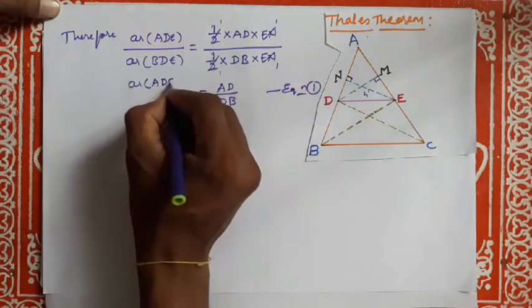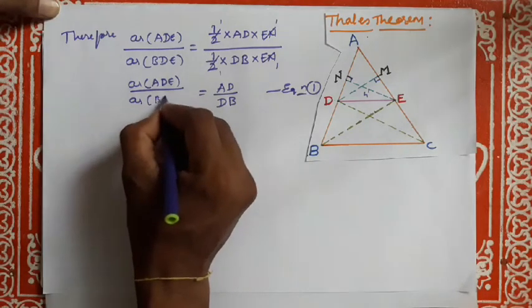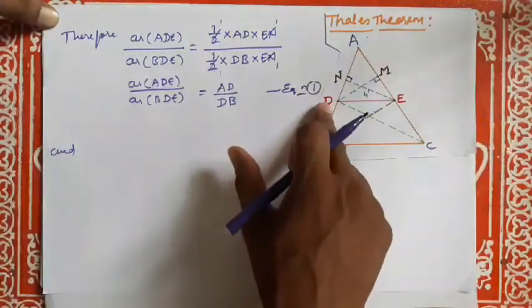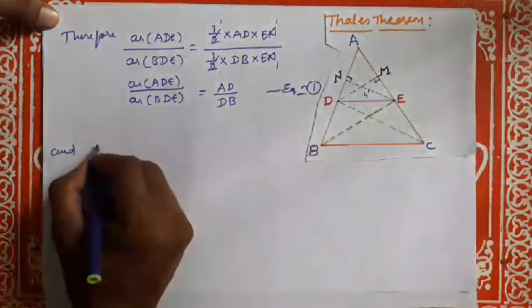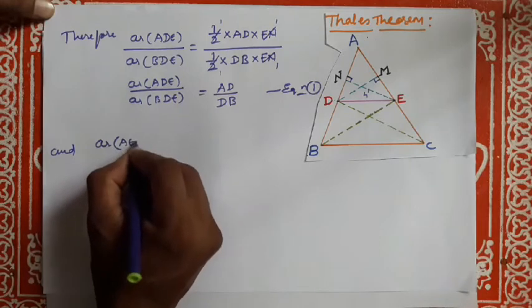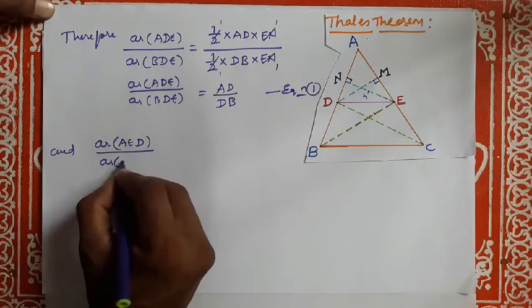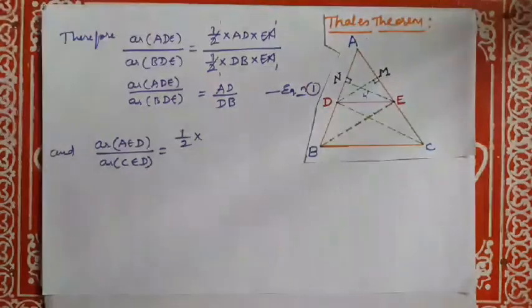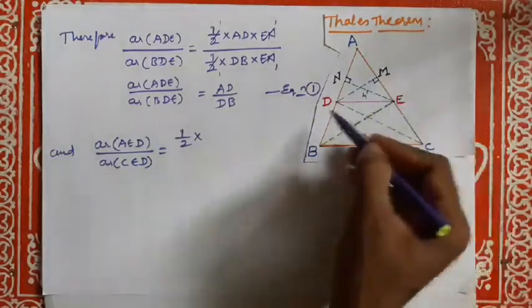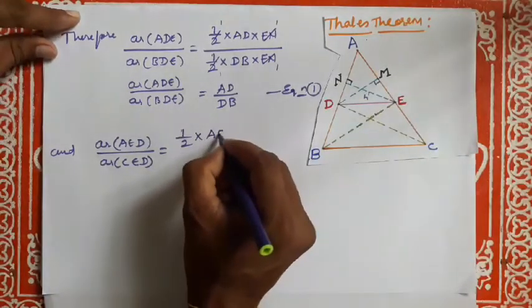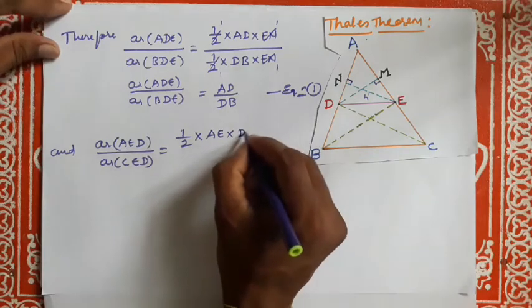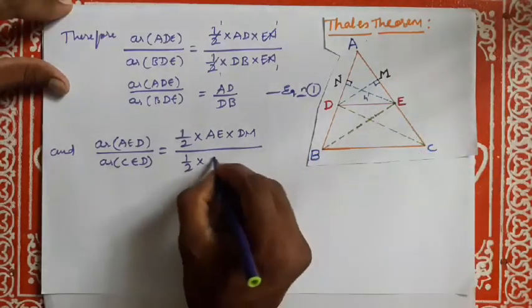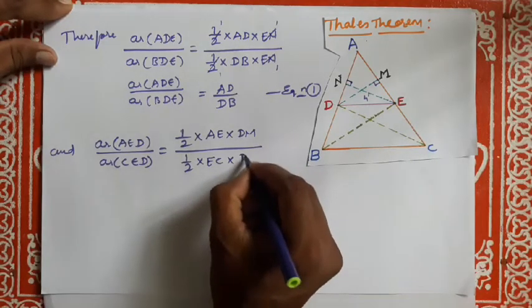Area of AED divided by area of CED is equal to half into base AE into height DM, divided by half into base EC into the same height DM.